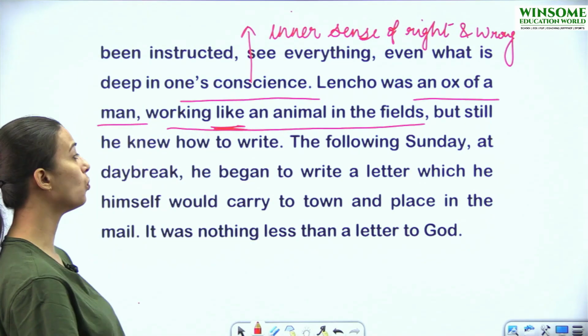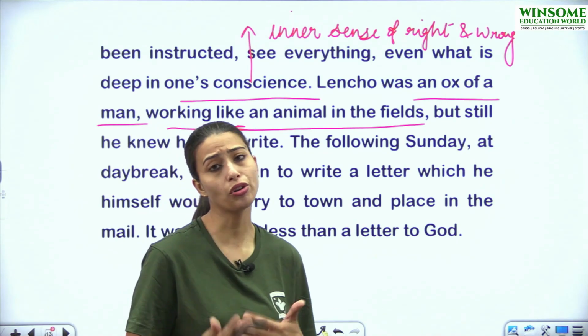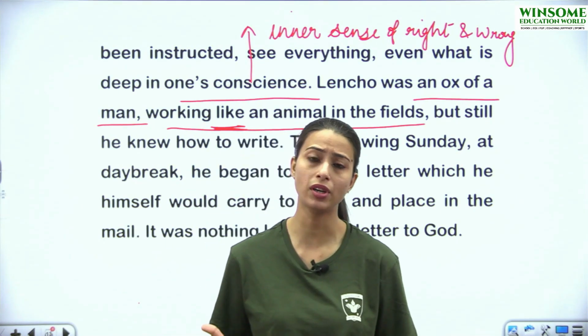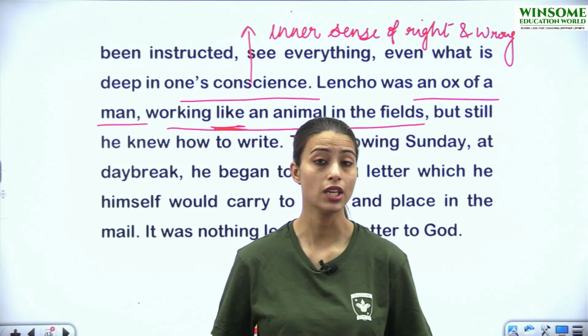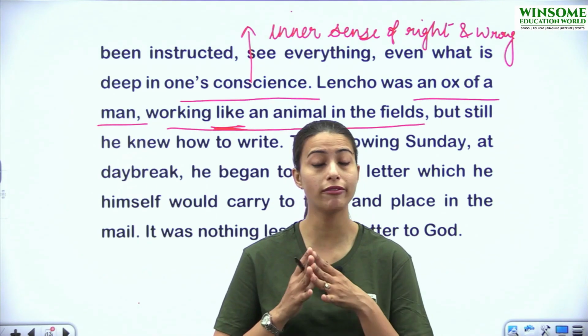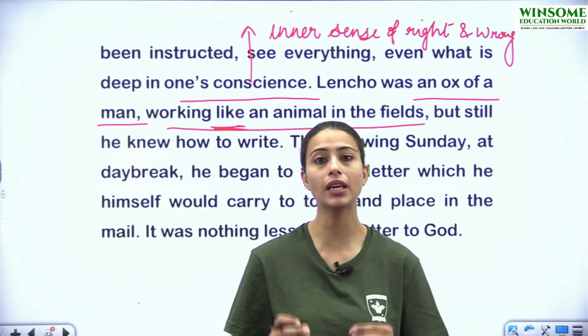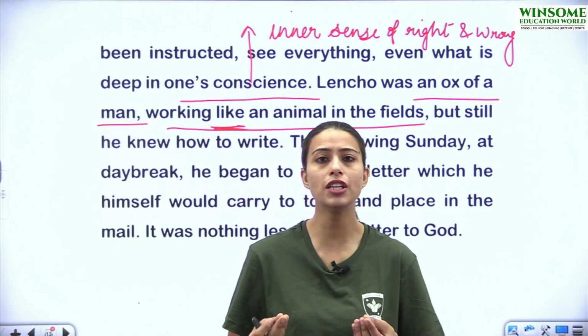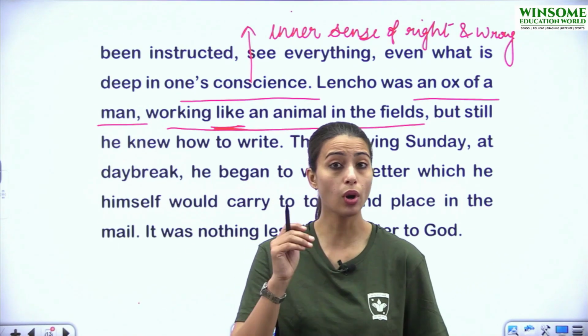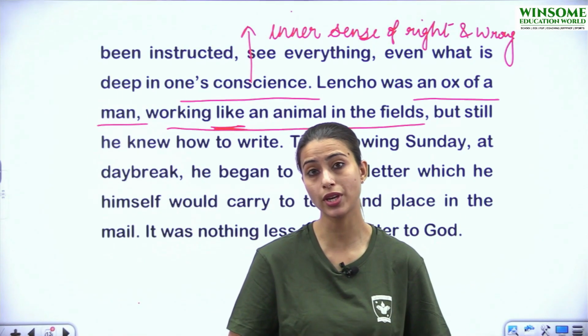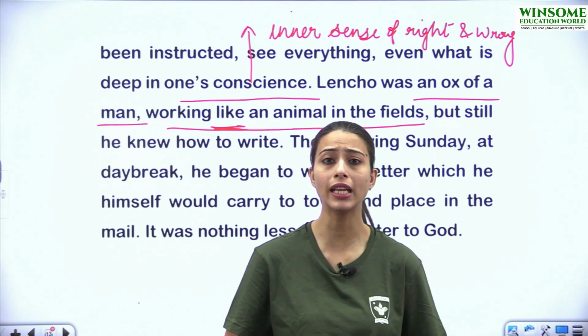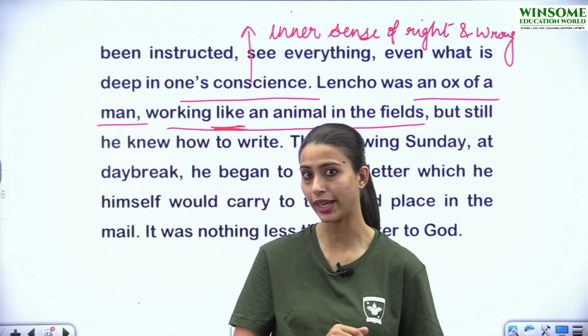But still he knew how to write. Means the author wants to say that though he was a farmer, he knew how to write. चाहे वो एक किसान थे, चाहे वो एक फार्मर थे, वो पढ़ना लिखना जानते थे, उन्हें पता था, because he was a little literate, he knew how to write. तो अभी किस रेफरेंस में हमें ये बात बोलना चाह रहे हैं? Why is author telling us this, that he knew how to write? Let us see.